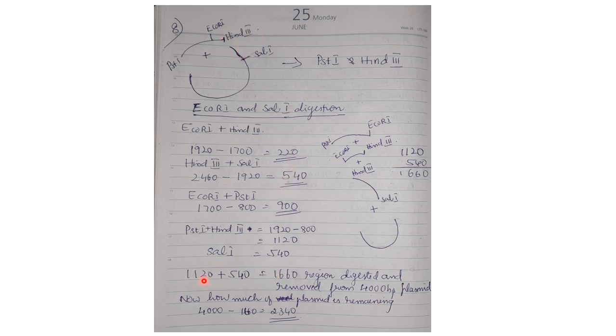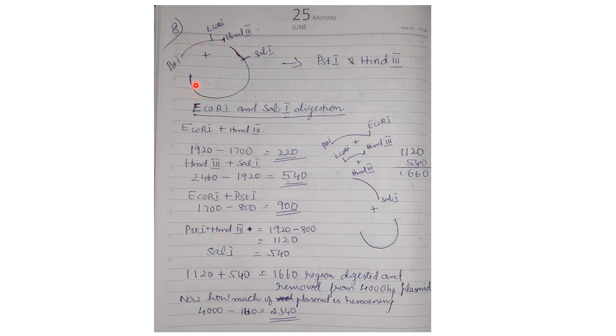Now add up 1120 plus 540. You will get it as 1660. That is the region digested and removed from the 4000 base pair plasmid. That is from this size, this region has been removed, cut off and removed from the plasmid.